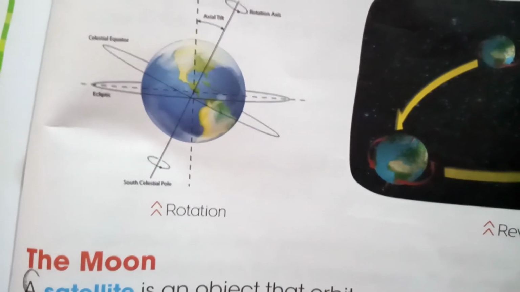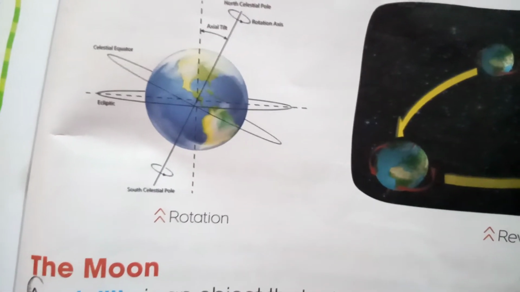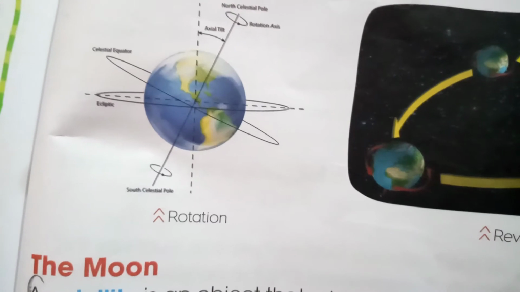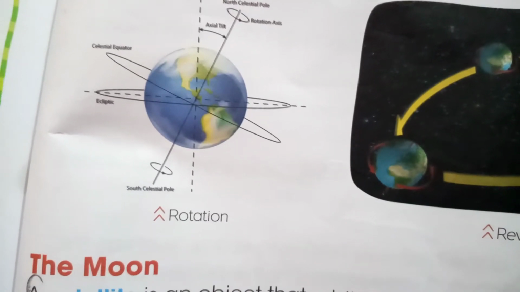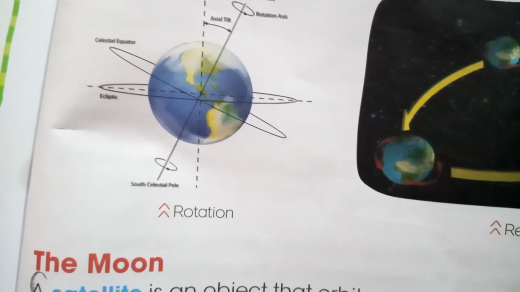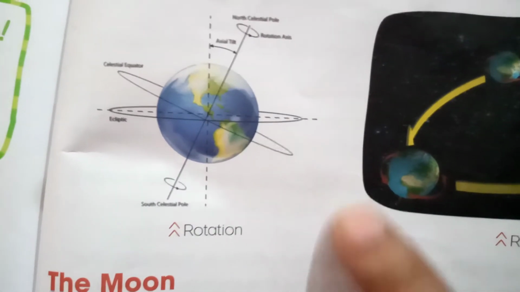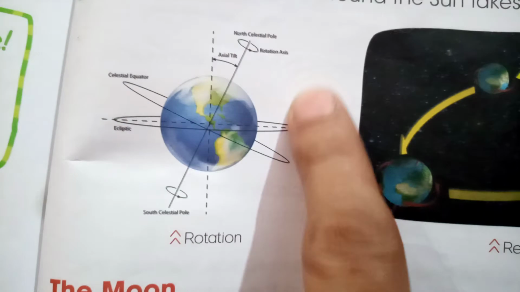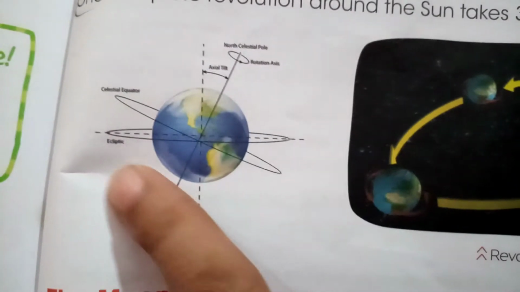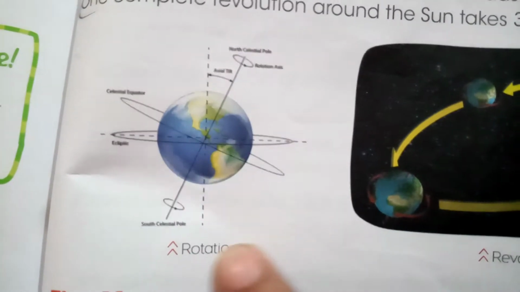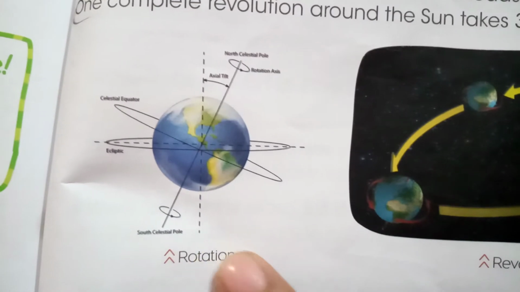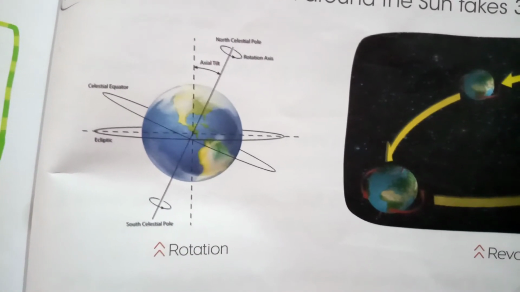The movements of the earth. Earth has different seasons and experiences day and night due to its movements. Now the movements of the earth are in two categories. One is rotation and one is revolution. The rotation is on the imaginary line, like this earth. This is itself moving around itself, and that is called rotation, and that takes 24 hours to complete one rotation.